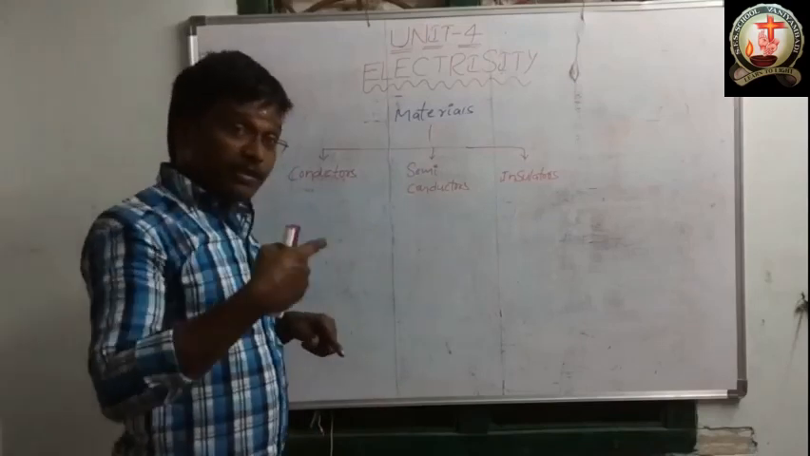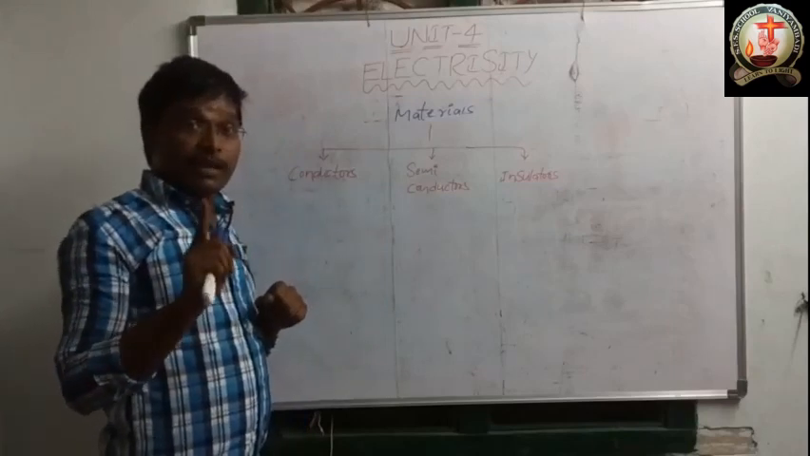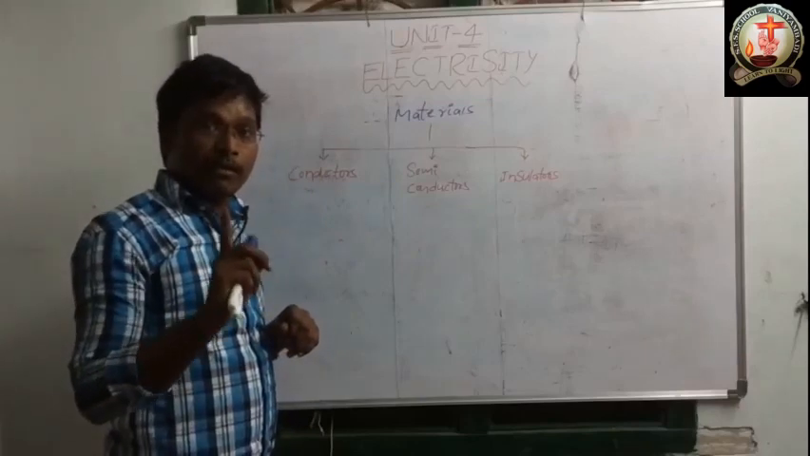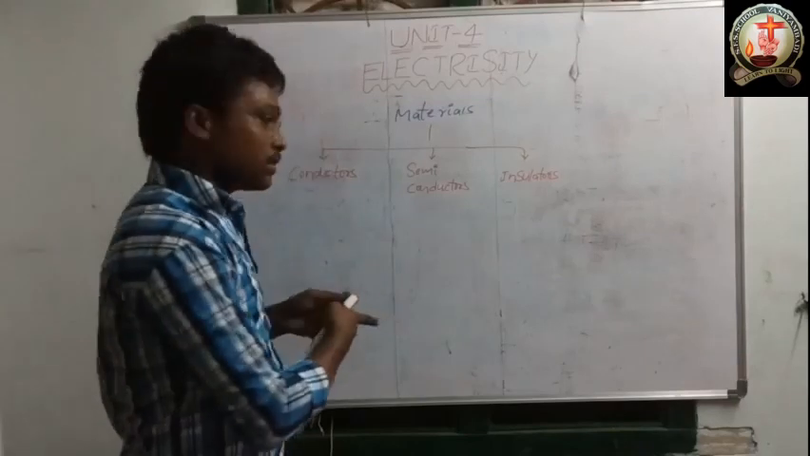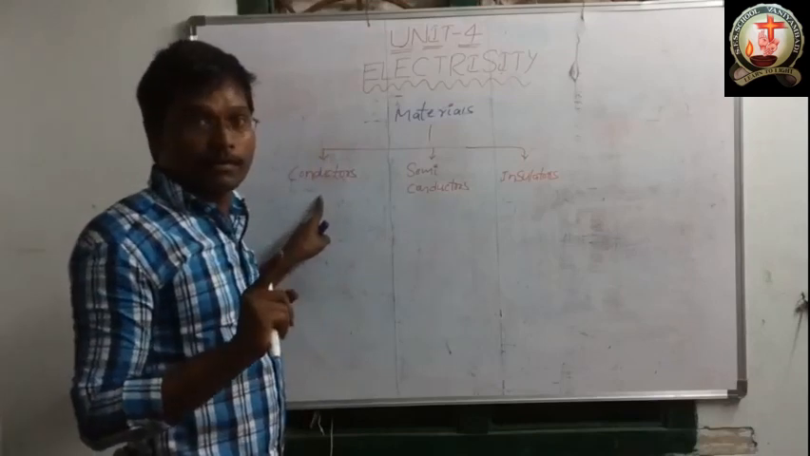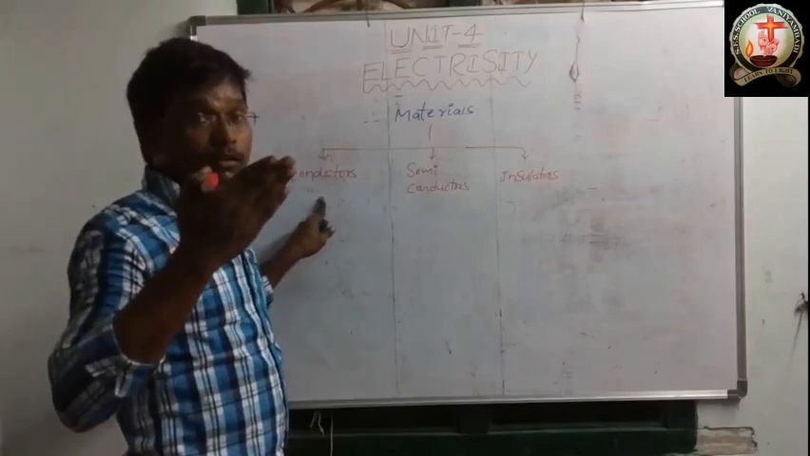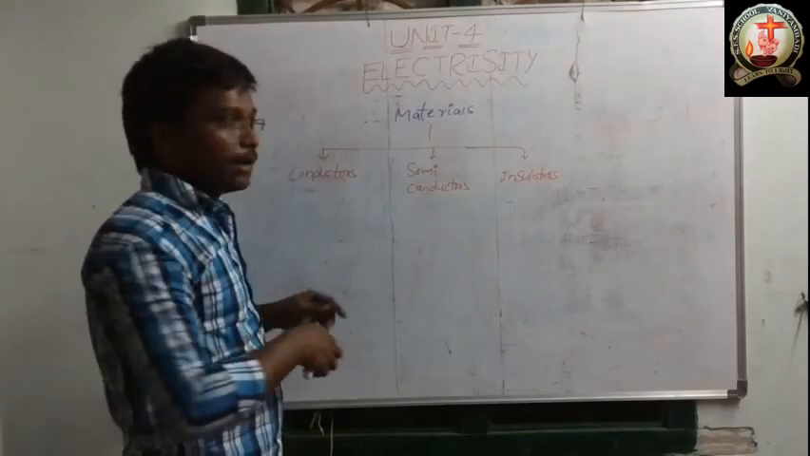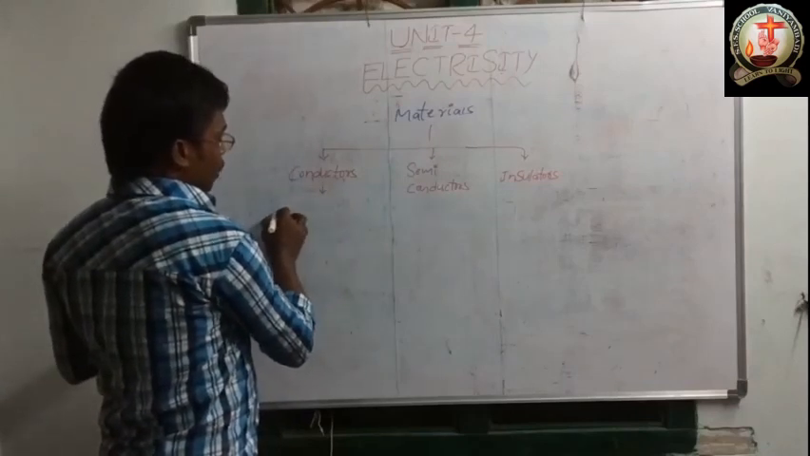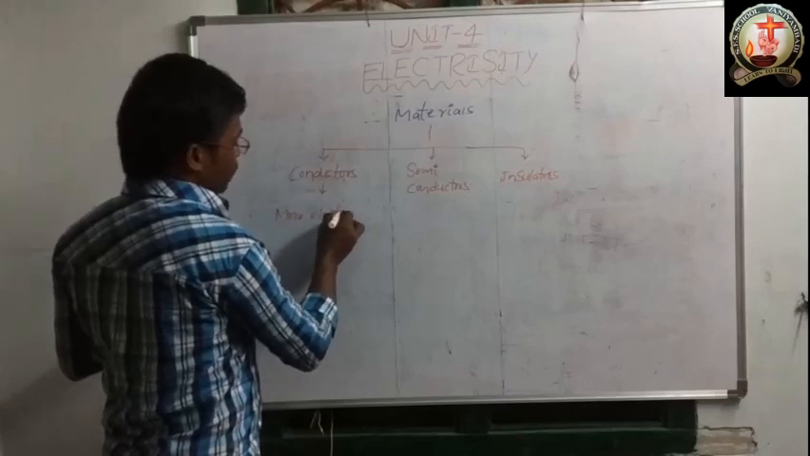The materials having more number of electrons, that type of materials we should call conductors. So which materials have more electrons, those we call conductors. So here, conductors have more electrons.